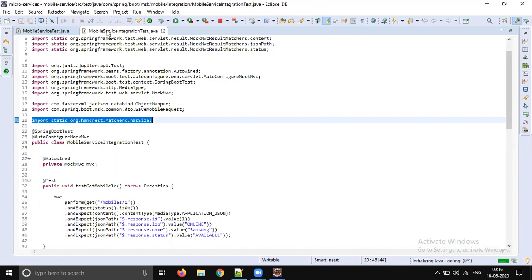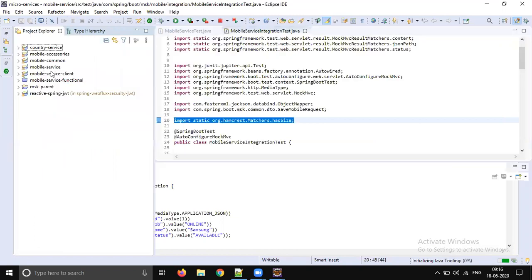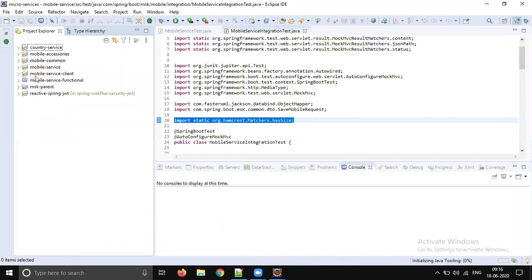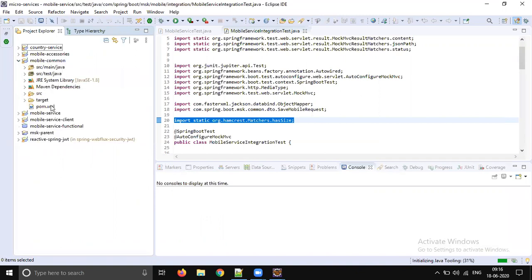Okay, so let's compare the common code. Why are we getting that? Let's go to common. The common pom, it's modified.